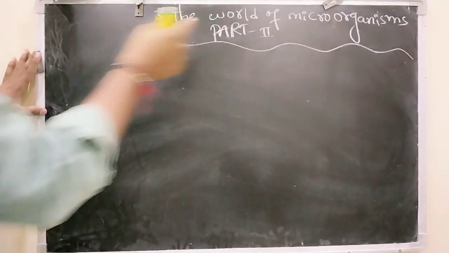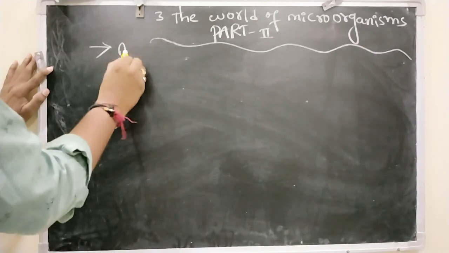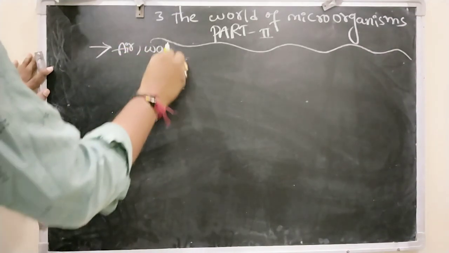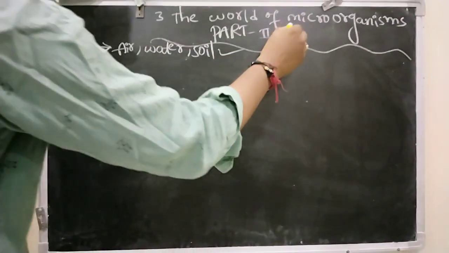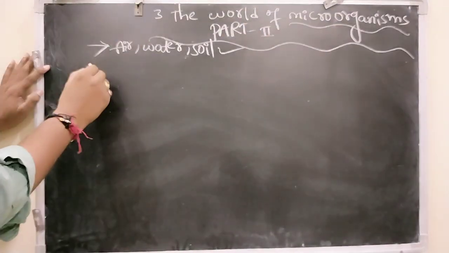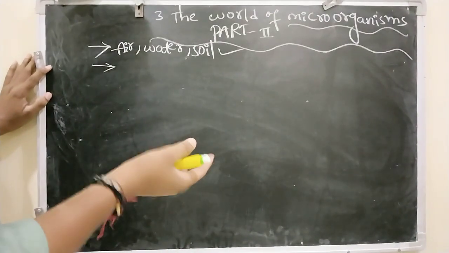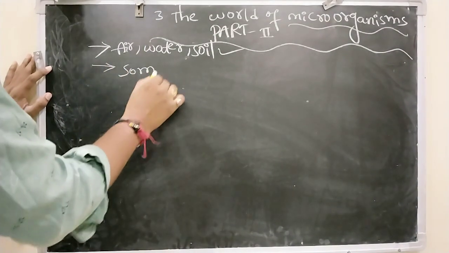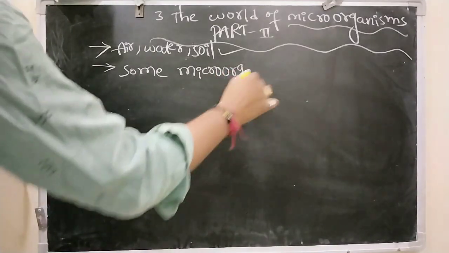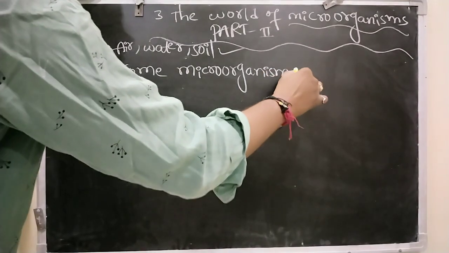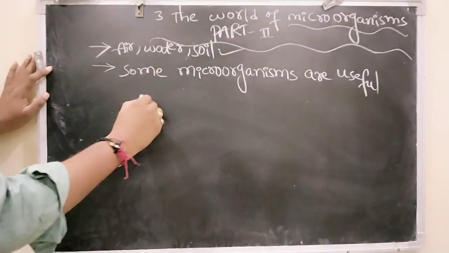We know already microorganisms are present everywhere. They are present in air, water, soil. So everywhere microorganisms are present. At the same time, are all the microorganisms useful, or are all harmful? Some microorganisms are useful, while some are harmful.